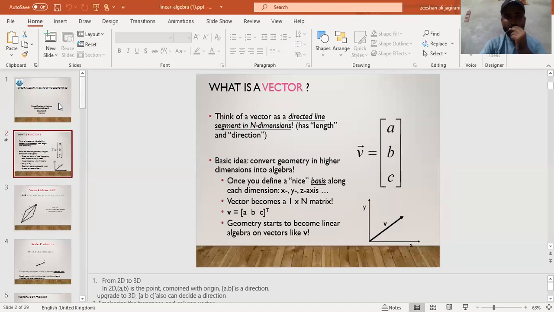What is a vector? Think of a vector as a directed line segment in n dimensions, with a length and a direction. Basis converts geometry in higher dimensions into algebra. Once you define a nice basis along each dimension x, y, z, the vector becomes a matrix v equal to the bracket (a, b, c). Geometry starts to become linear algebra on a vector v.